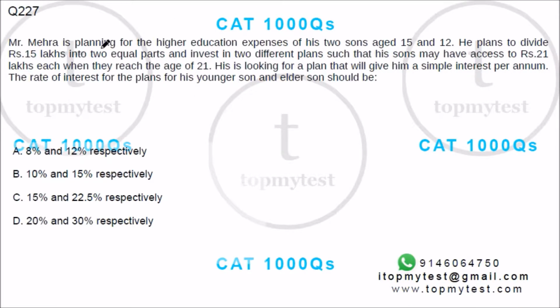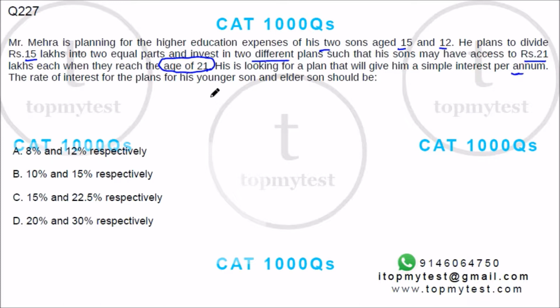This is a question on interest calculations. This came in CAT previously. It says Mr. Mehra is planning for higher education expenses of his two sons aged 15 and 12. He plans to divide 15 lakhs into two equal parts and invest in two different plans such that the sons may have access to rupees 21 lakh each when they reach the age of 20. He is looking for a plan which will give simple interest per annum. The rate for plans for his younger and elder should be.